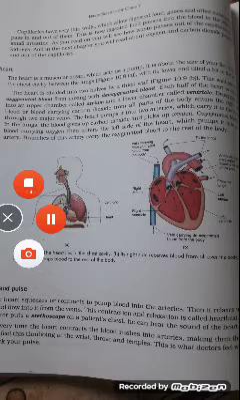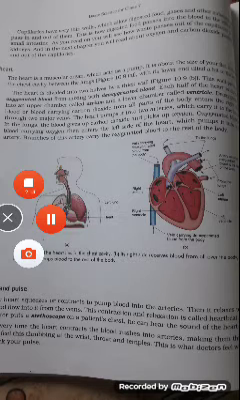Now, let us discuss the blood vessels. Those vessels which are responsible for carrying this blood from one part of the body to the other part. In vertebrates, the blood vessels are arteries, veins, and capillaries.